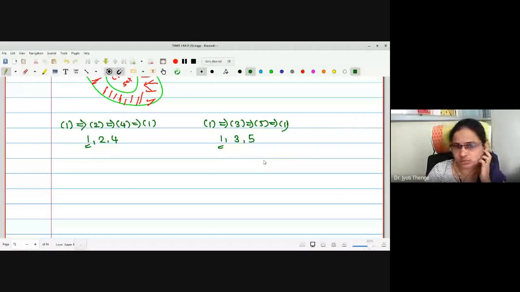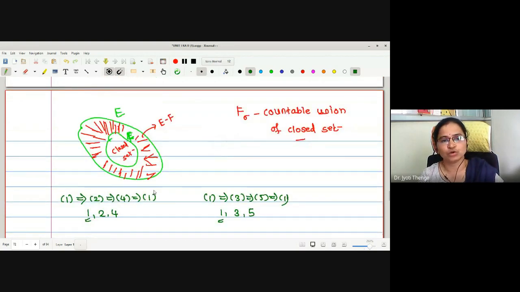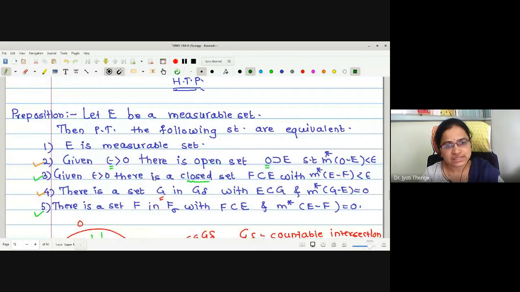Which property of the equivalence relation have I used? The transitive property: if 1 is equivalent to 2 and 1 is equivalent to 3, then 2 is equivalent to 3. Is the idea understood?